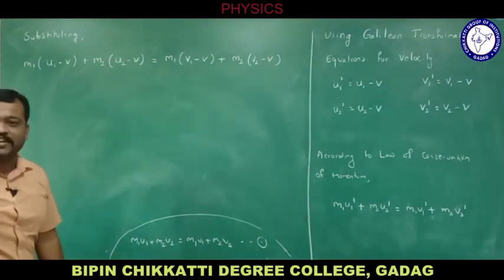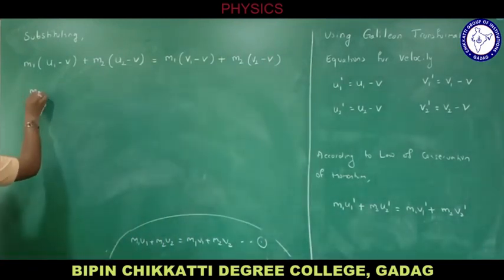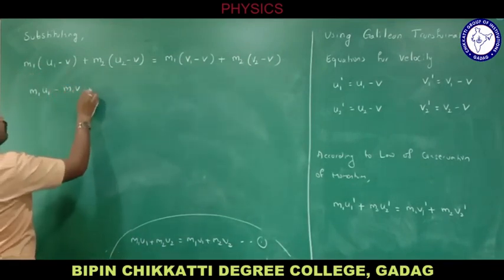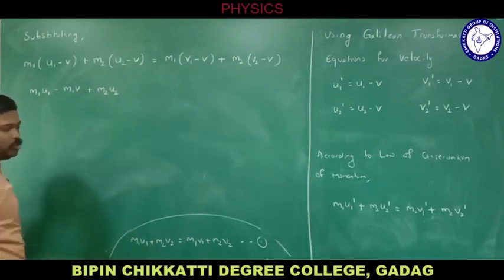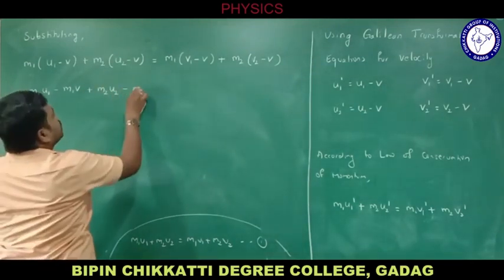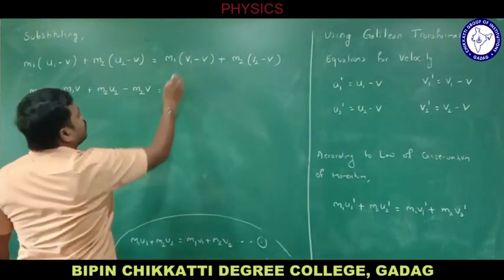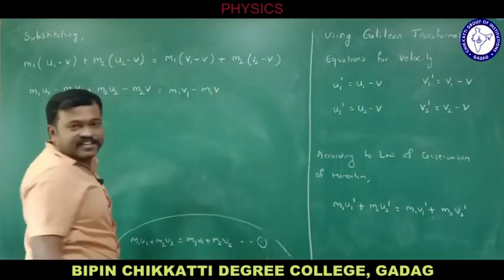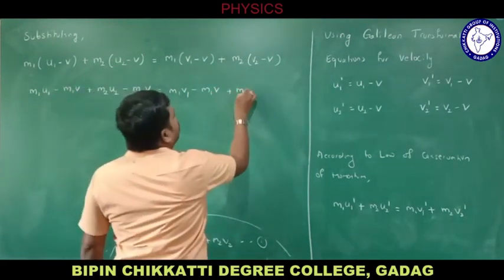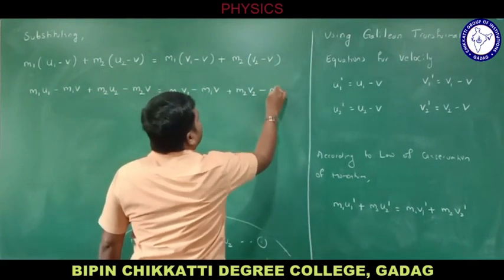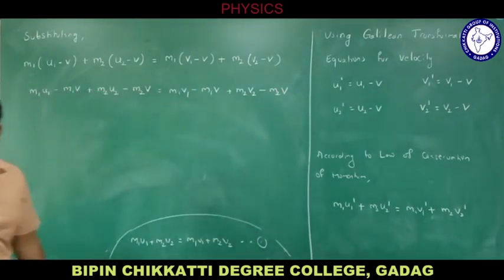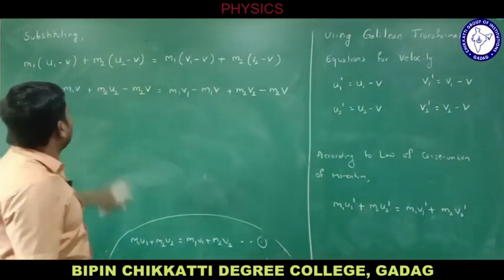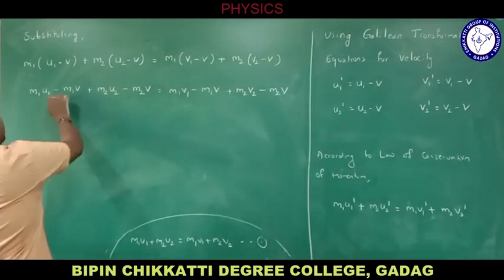Now let me simplify it. What do I get? m1 u1 minus m1 v plus m2 u2 minus m2 v is equal to m1 v1 minus m1 v plus m2 v2 minus m2 v. Observe that there is minus m1 v on both sides, so I cancel it out.